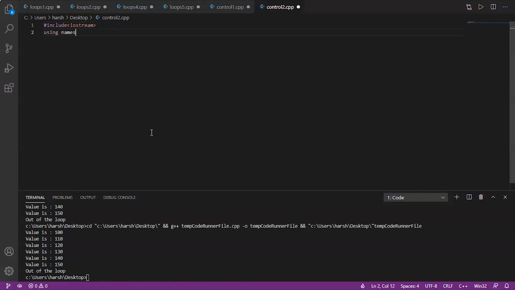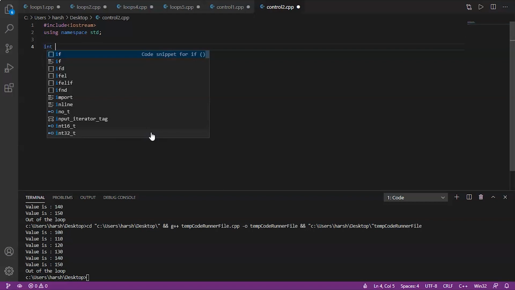Using namespace standard. Now in this program all we have to do is to print the numbers from 100 to 90, only excluding 96 from them. Now how do we do it? With the help of continue statement. So let's start. First of all we'll write int main.